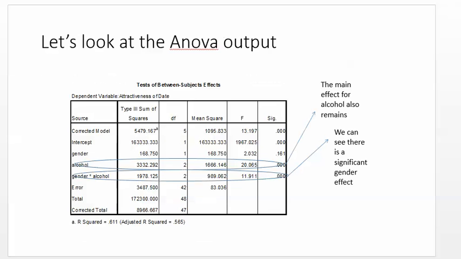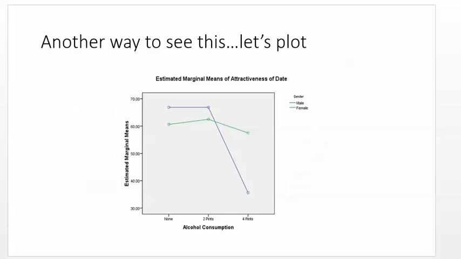If you look at an ANOVA output, we have main effects, which are just gender and alcohol, okay? We only see a significant main effect for alcohol. We don't have a significant main effect for gender, but we do have this multiplication, gender times alcohol. This is an interaction, okay? And it is significant. That's basically telling us that when we combine the effects of gender and alcohol, we see an interesting pattern.